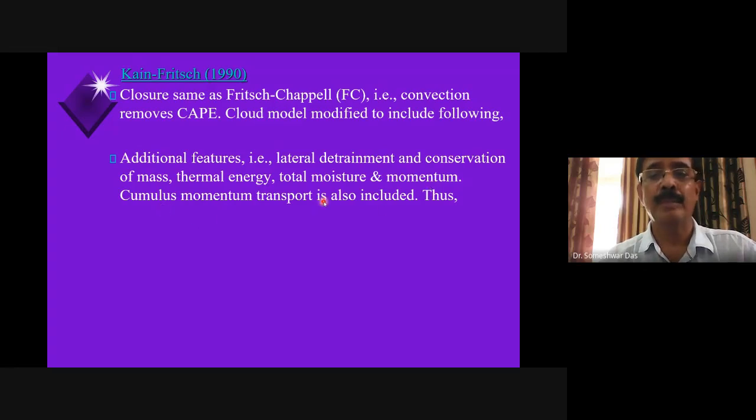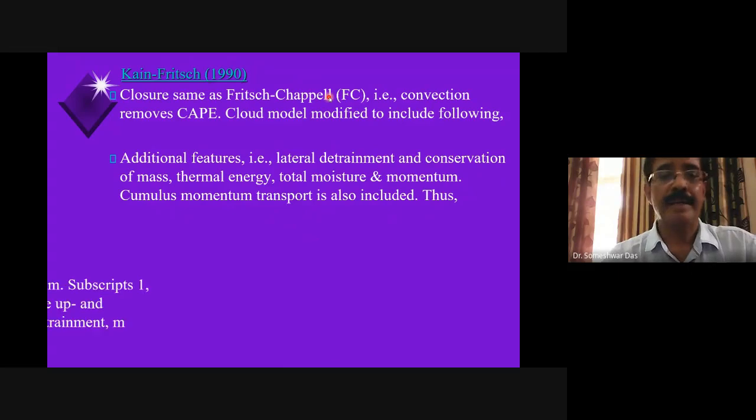Cumulus momentum transport is also included, right? All these extra features were included by Kain and Fritsch in 1990 to make it more realistic compared to Frisch and Chappell of 1980.